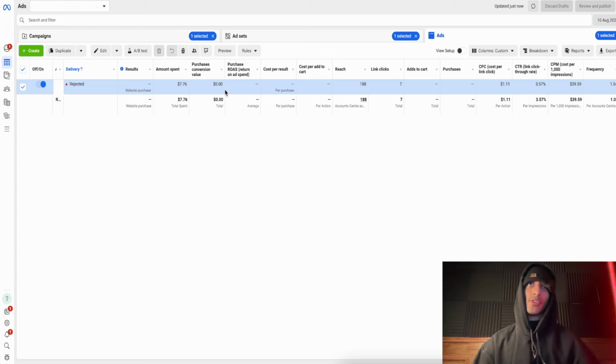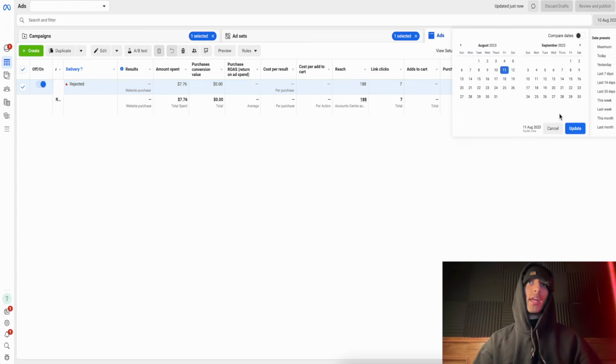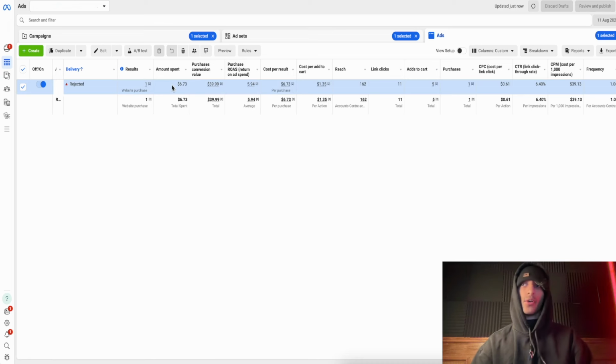7 clicks, it's whatever, no add to carts. It could be a fluke. And most people, when they're in the testing phase, are going to end up killing this ad set. Now, let me explain why this is incorrect. If we go to the next day, right, we can see it got a sale instantly, okay? Now, again, this could have happened later on, but the point is I'm just explaining why we also shouldn't kill so frequently and so quickly just because we see 1 day worth of data. Remember what I said, more data equals better.